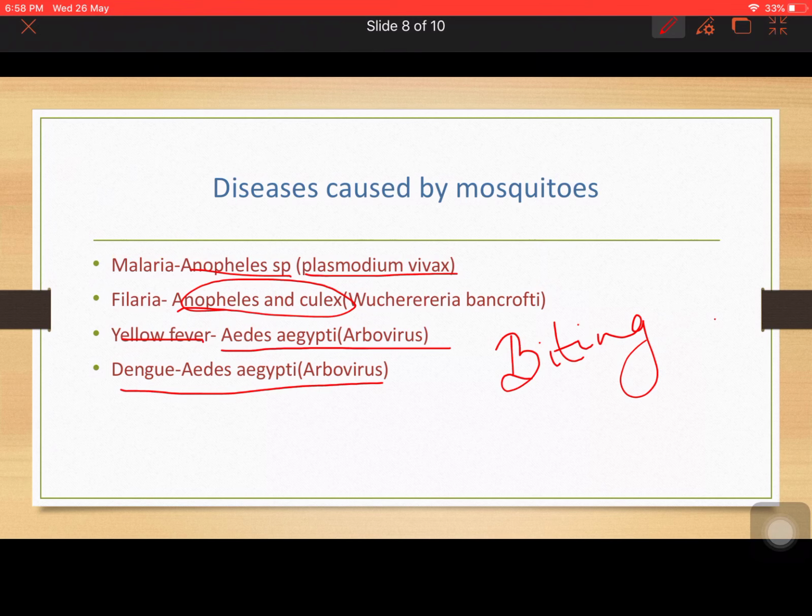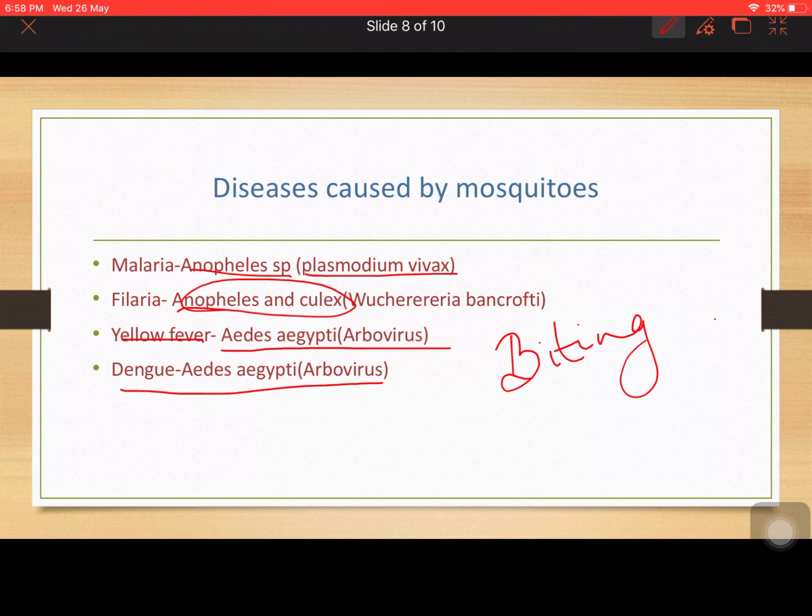Now, how to control these deadly mosquitoes? We will keep our surroundings clean, destroy all their breeding places, no stagnant water outside our house, no choked drains, everything should be clean and clear. For personal protection we can use mosquito repellents, we can use a fine mesh on our windows as well as doors, and we can use mosquito nets while sleeping. We can spray insecticides. There are several sprays available for controlling mosquitoes, cockroaches and all.